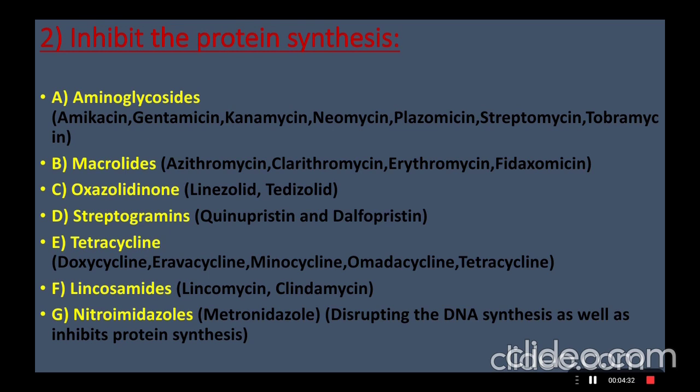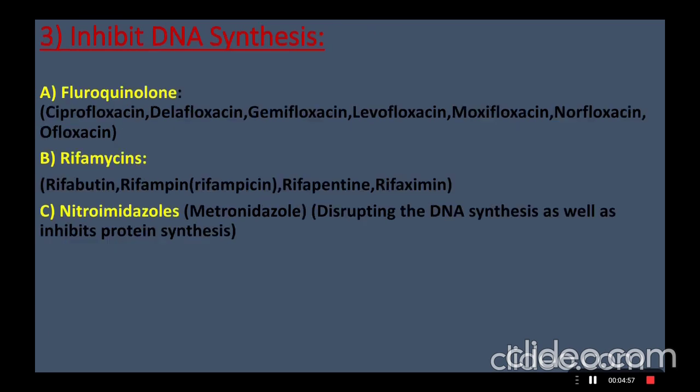Streptogramins like quinupristin and dalfopristin. Then the tetracycline group as follows: doxycycline, eravacycline, minocycline, omadacycline, and tetracycline. Lincosamides include lincomycin and clindamycin. Nitroimidazoles like metronidazole disrupt DNA synthesis as well as inhibit protein synthesis.